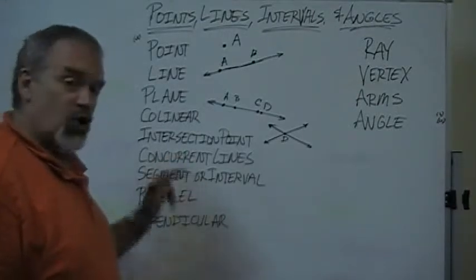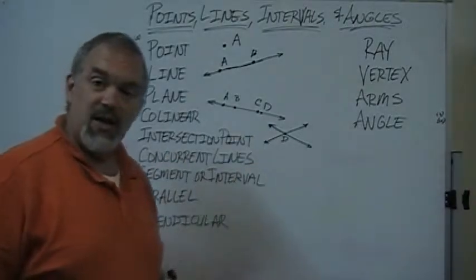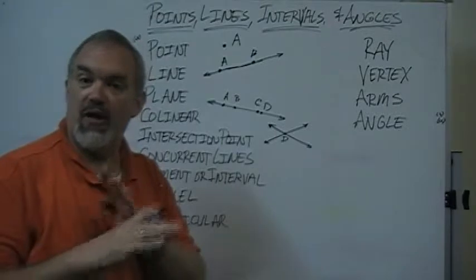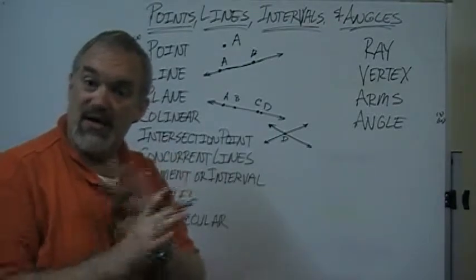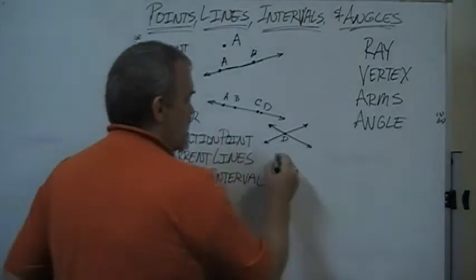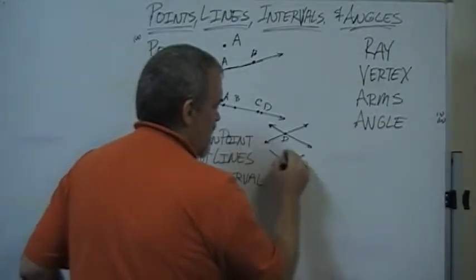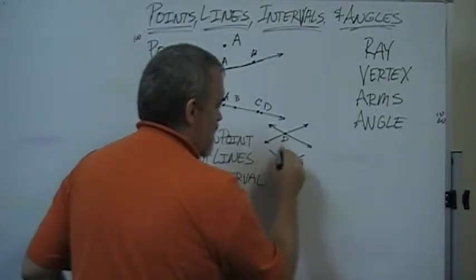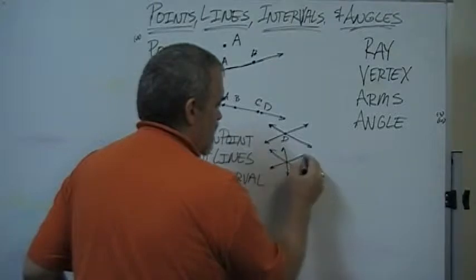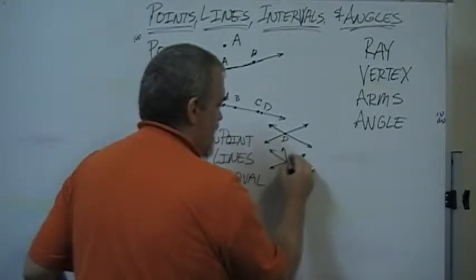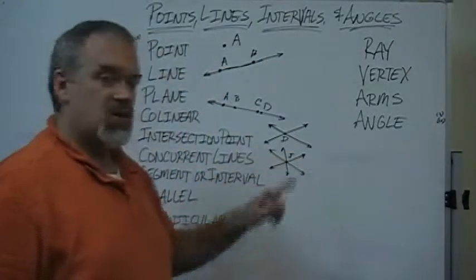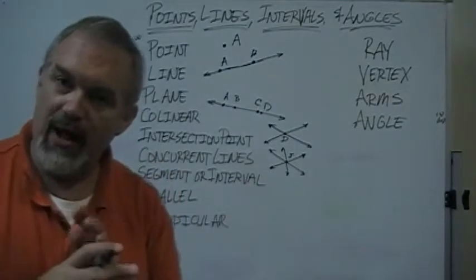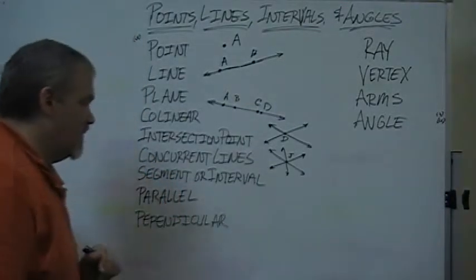When we talk about concurrent lines, it's related to intersection, but instead of 2 lines, we're talking about 3 or more lines, something more than 2. If we have more than 2 lines that all intersect in the same point, perhaps point J, then we say that those lines are concurrent. They all intersect in the same point.